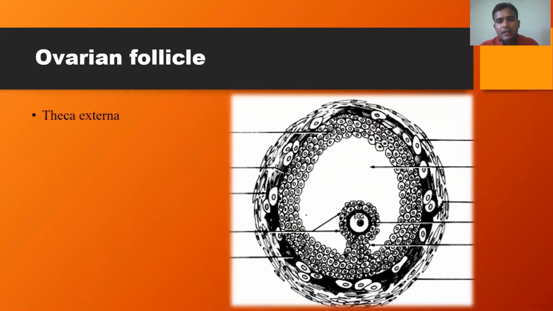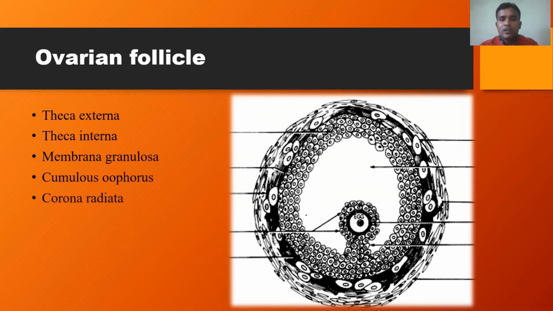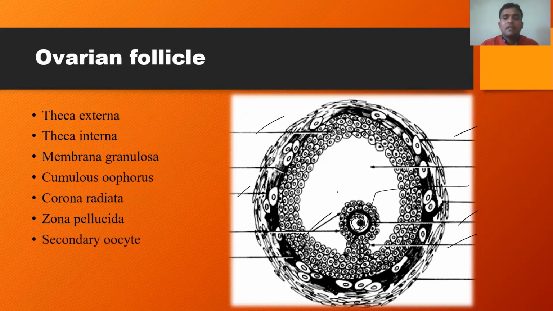So here you can see the different structural components: theca externa, theca interna, membrana granulosa, followed by cumulus oophorus, then corona radiata, followed by zona pellucida, and internally the secondary oocyte, which is yet to complete the second meiosis.